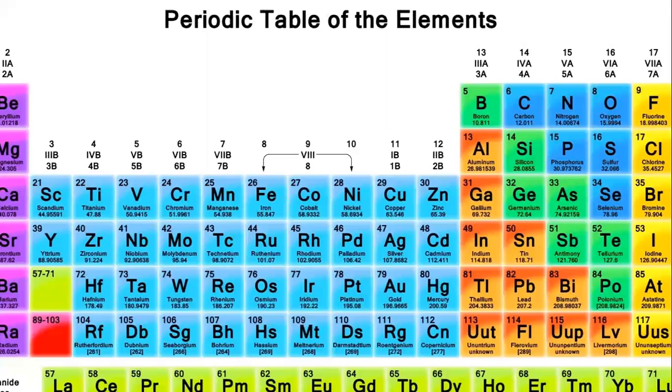Some groups have accepted names as well as assigned numbers. For example, group 7 elements are the halogens, and group 8 elements are the noble gases. So here we can see this group 7, these elements are the halogens. And what about group 8? Group 8 elements are known as noble gases.